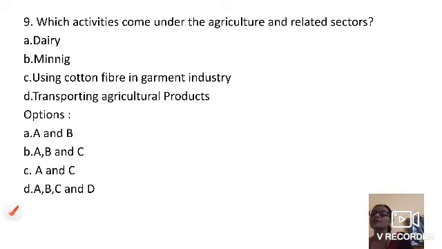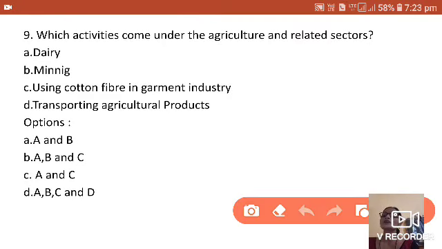The next one is, which activities come under the agriculture and related sector? Dairy, mining, using cotton fiber in garment industries, transporting agricultural products. Options are A and B, means dairy and mining. Mining does not come under the agriculture sector. So the answer in which B is written, automatically you can skip.